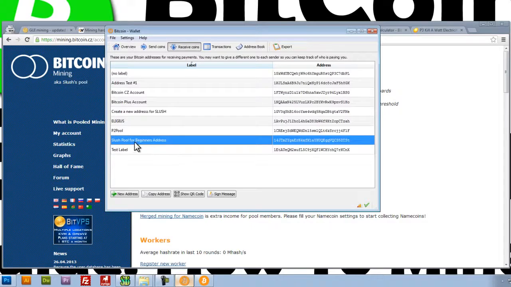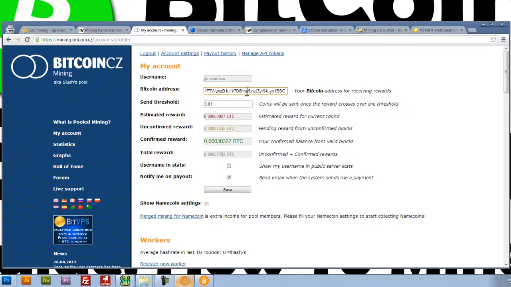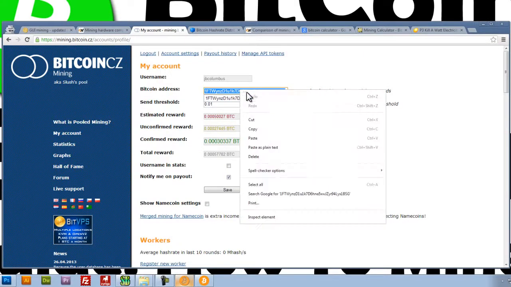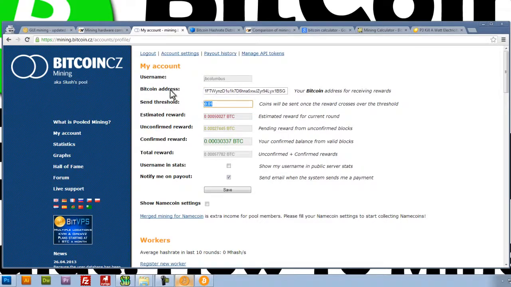Once I do that, you can see it pops up here in this list, and what I want to do is right click, copy that address, this string of code right here, and I'm just going to paste it right here.